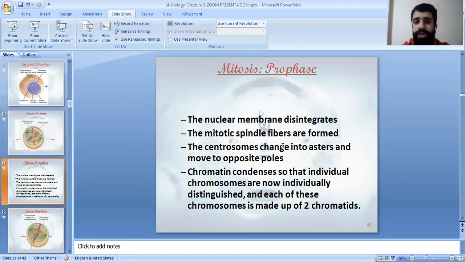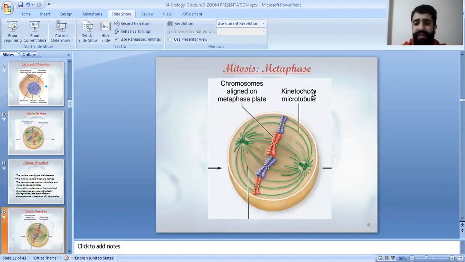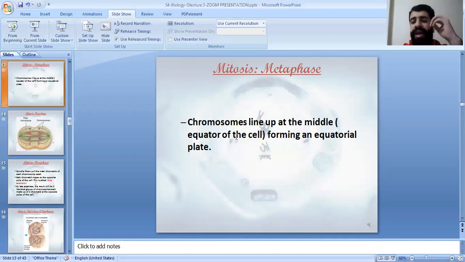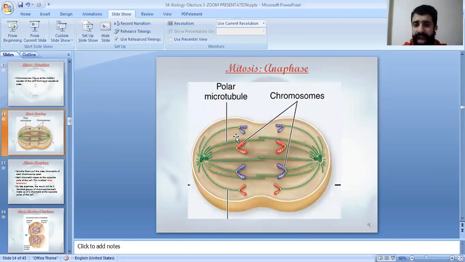The events: the nuclear membrane disintegrates, the mitotic spindle fibers are formed, the centrosomes change into asters and move to the opposite poles of the cell, and the chromatin condenses so that the chromosomes are made up of 2 sister chromatids. In metaphase, the chromosomes line up at the middle of the cell, at the equator, forming what's known as the equatorial plate. Then we have anaphase.